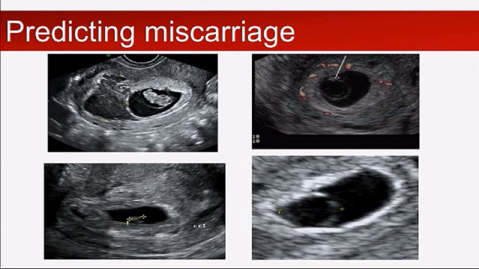We've got other signs here, so very large yolk sacs. Okay, again, not a good prognostic feature. If you scan a woman who says she's 5-6 weeks and you just see a big yolk sac, you can't tell her pregnancy has failed, but you should be realising that this isn't a good sign. And obviously this would be someone you definitely want to come back.